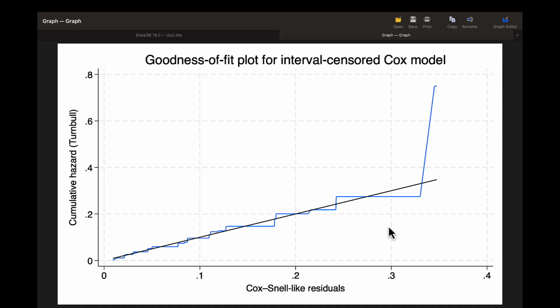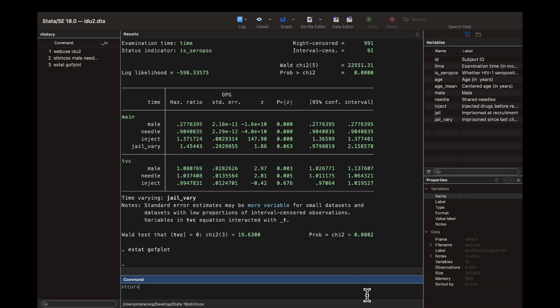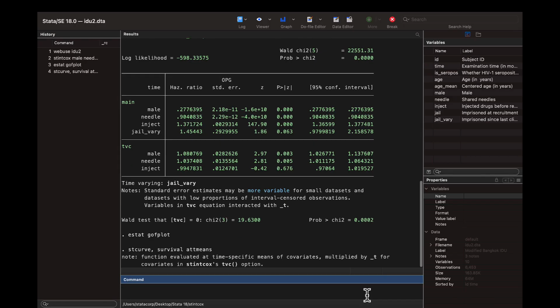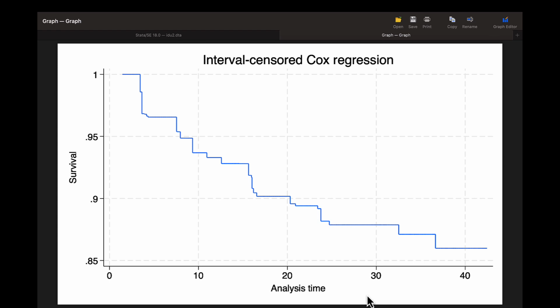After fitting a Cox model with time-varying covariates, predictions and plots that reflect the time-varying nature are also supported.